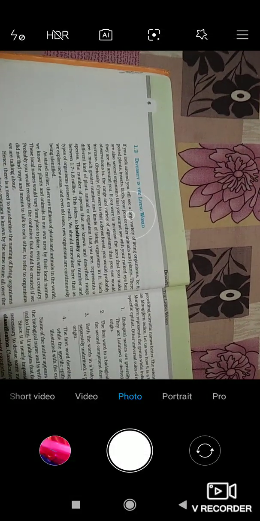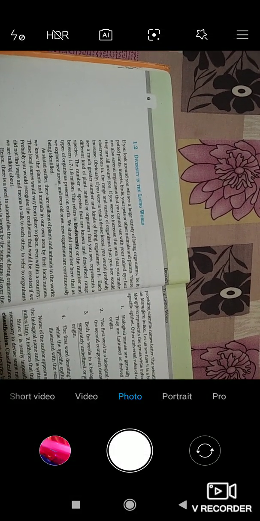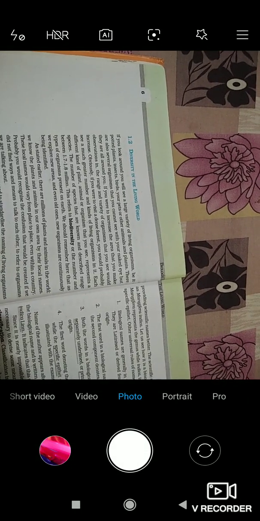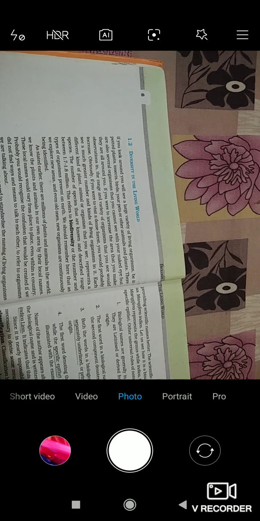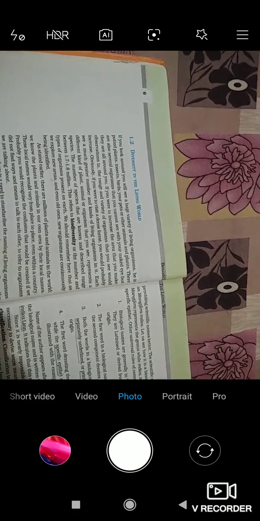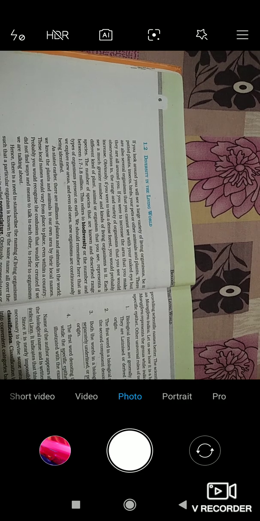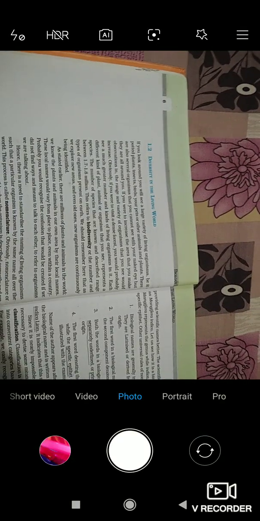So let us see what it is telling. If you look around you, you will see a large variety of living organisms. Suppose you're standing in an area, you can see potted plants, insects, birds, your pets or other animals and plants. So this sentence is telling that if you look around you will see a large variety of living organisms, be it potted plants, insects, birds, your pets or other animals and plants.